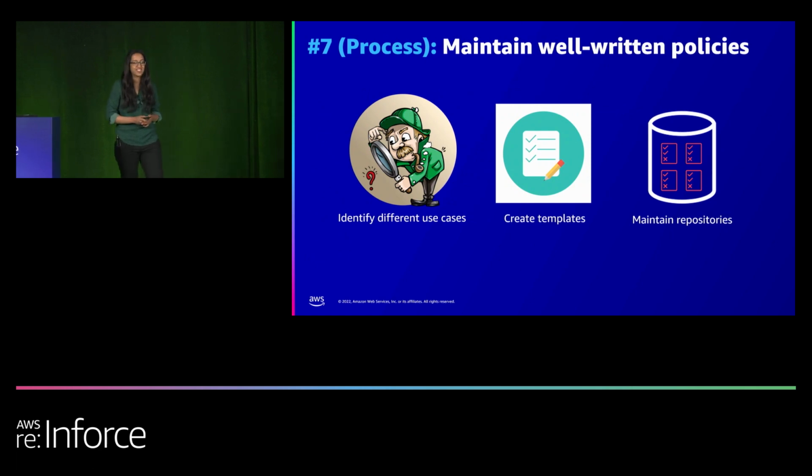Not every policy needs to be artisanal. And we say that it's actually wise to reuse your policies across your accounts. In this rare case, I'd actually say that plagiarizing a good policy is a great strategy. How do you do this? When you're getting started in a new account, we recommend using AWS managed policies. These tend to be broad policies. But as time progresses, what you need to do is identify those use cases that keep happening or are common in your accounts and create templates for those.